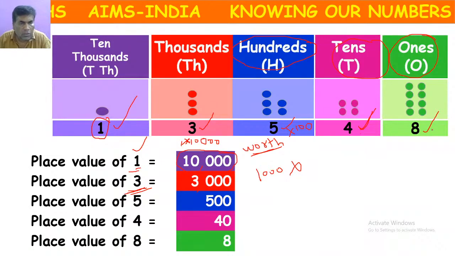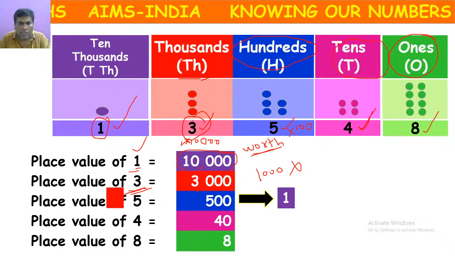So, like this, we can find out the place value of any digit based on its location. According to the location, we have to multiply with that location value, then we will get the place value of the given digit. Okay.